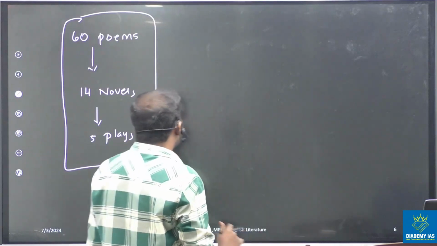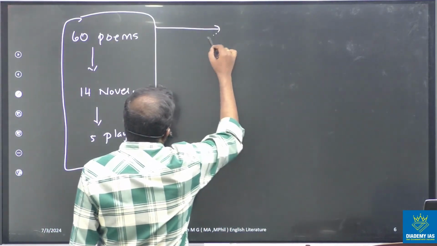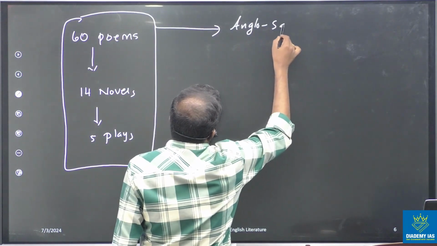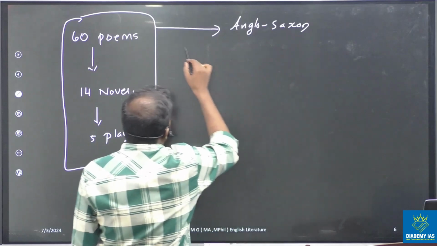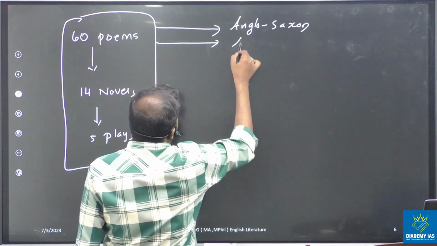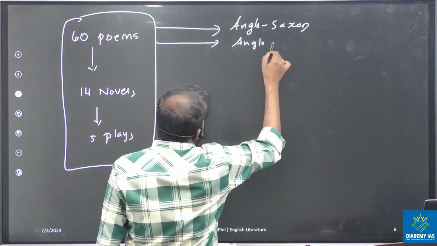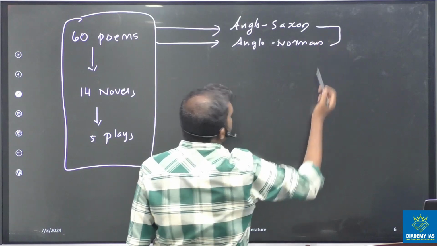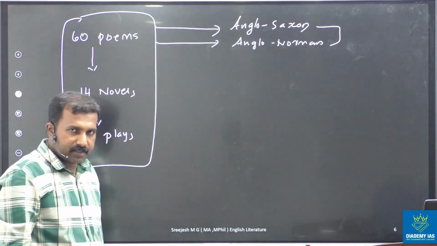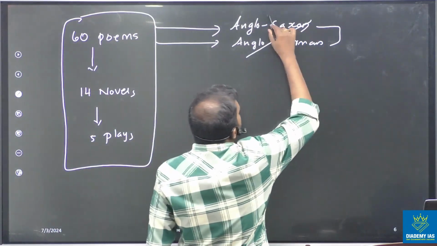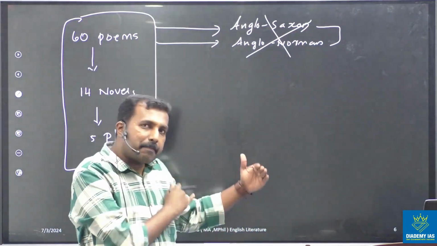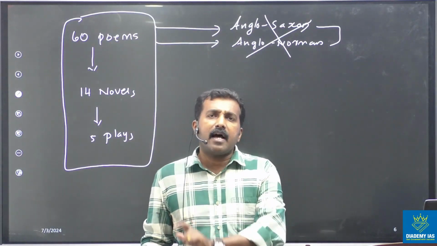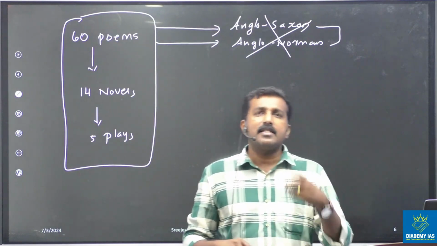We know that the English period starts from the Anglo-Saxon time, and we have the Anglo-Norman time, like that. Actually, these two topics are not mentioned in the UPSC syllabus, but we have to study them because this is the background of English literature: Old English, Middle English, Renaissance, Caroline Age, Jacobean age.